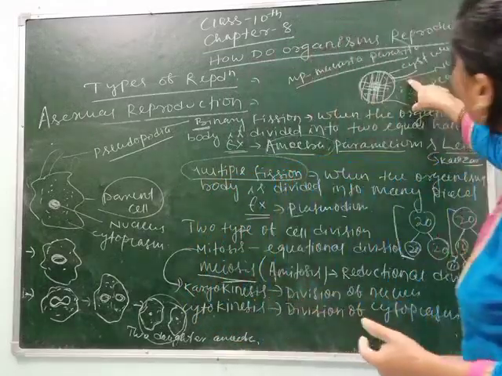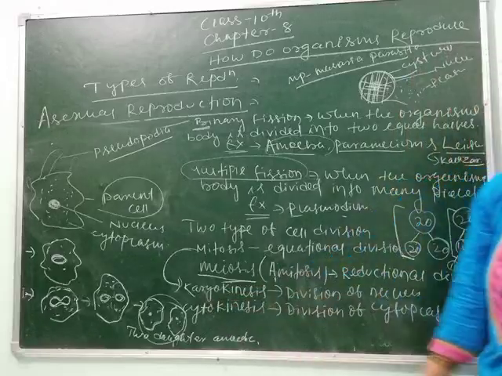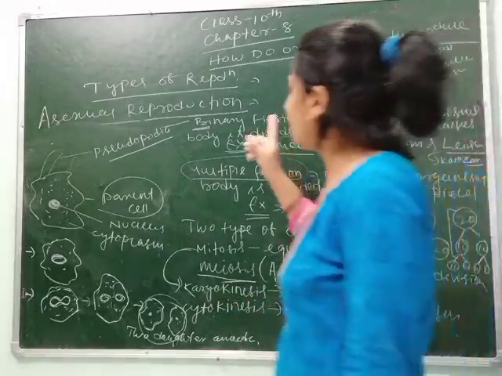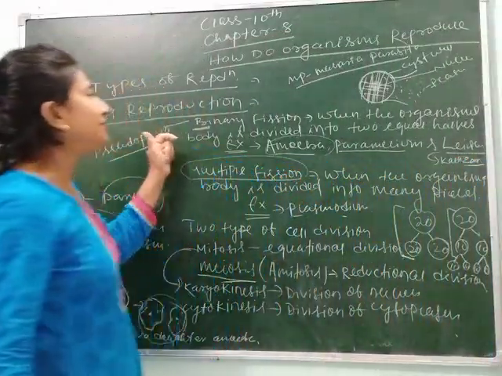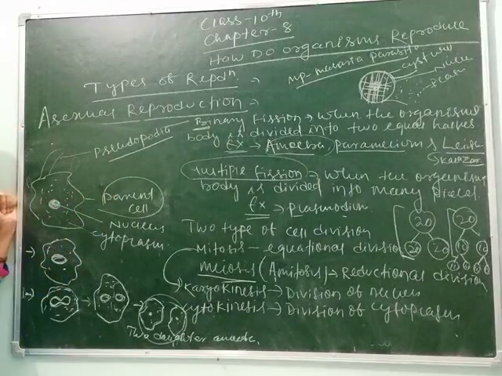So here a large number of Plasmodium are formed, whereas in binary fission only two daughter cells are formed. This is the difference between binary fission and multiple fission. So students, this is all about fission. In the next class we will study fragmentation.